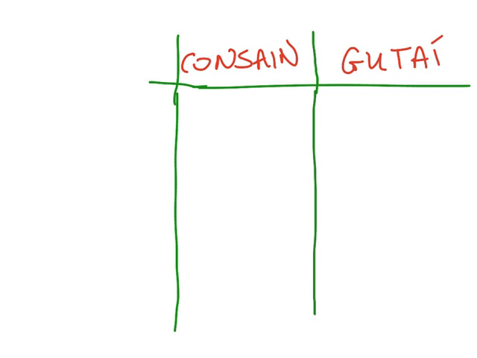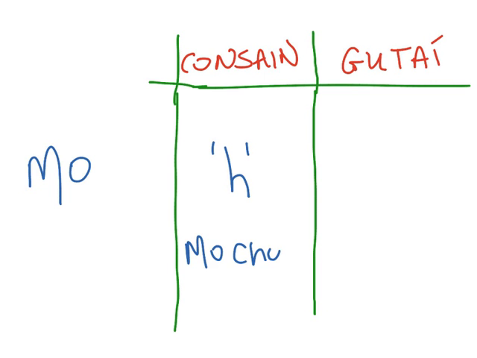So now, if we look at the rules associated, first of all, breathnaímid ar an bhfocal mo, my. Cuireann sé h, nó séimhiú, ar chonsan, agus ní chuireann sé aon rud ar ghuta. So on the consonants, an example would be mo chóta, C-H-O-T-A, and you notice that you have added your séimhiú, or your h.